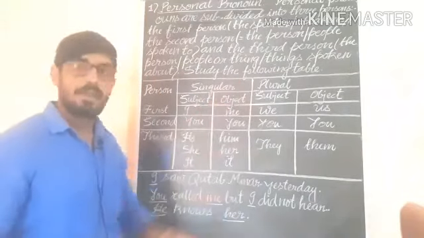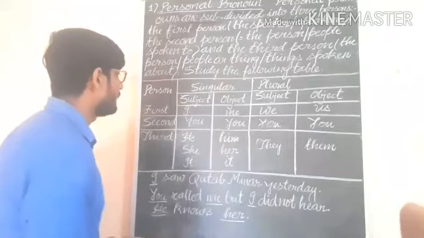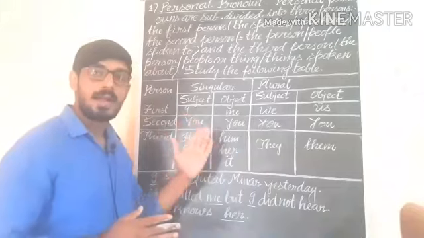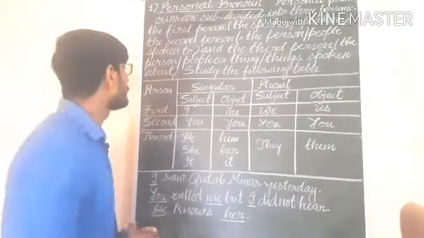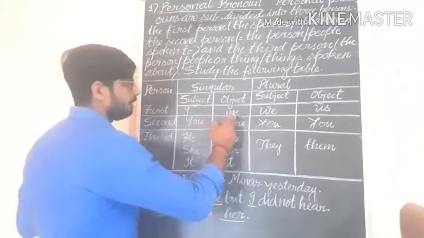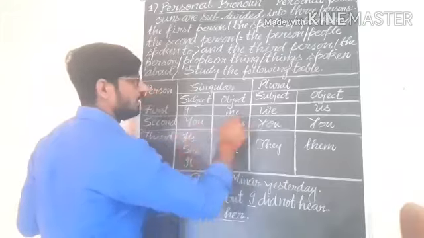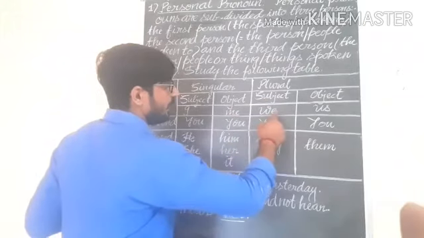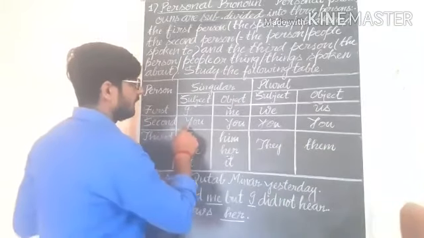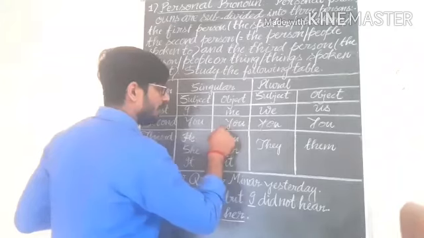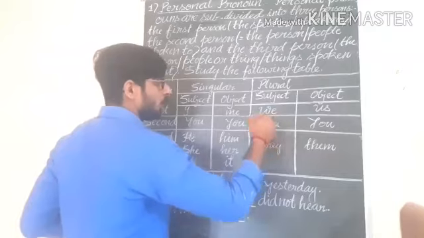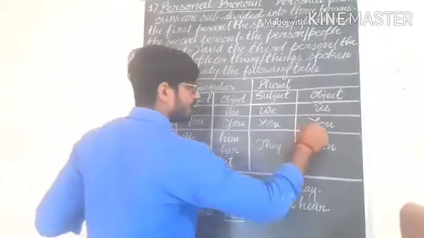Study the following table. So you will see the table. How to use personal pronoun as a subject and as an object in a sentence. So in the first person you will get I as a subject and me as an object in singular. In plural you will get we as a subject and us as an object. In second person you will be as a subject and you will also be as an object. Afterward you will be in plural also as a subject and as an object.